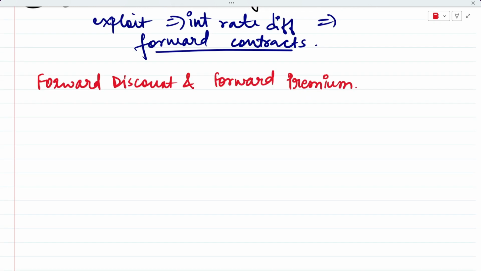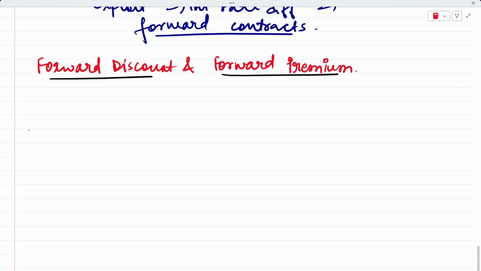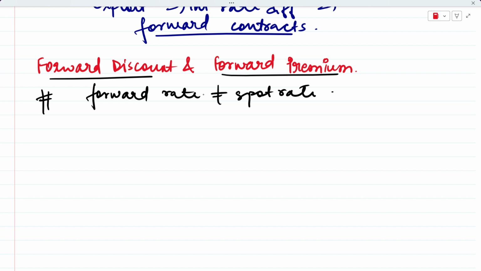Now let us talk about forward discount and forward premium. We know for a fact that the forward rate and the spot rate that we studied are never exactly equal to each other. They're different. One will be higher and the other will be lower. We know that, and these two situations have specific names that we are going to study.